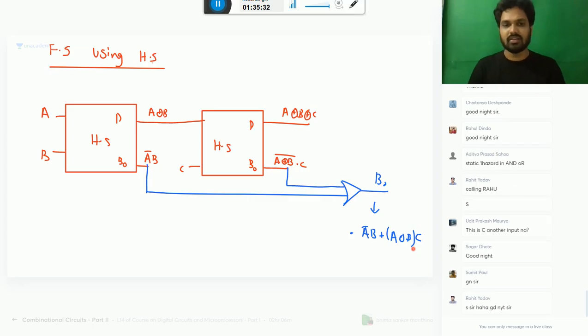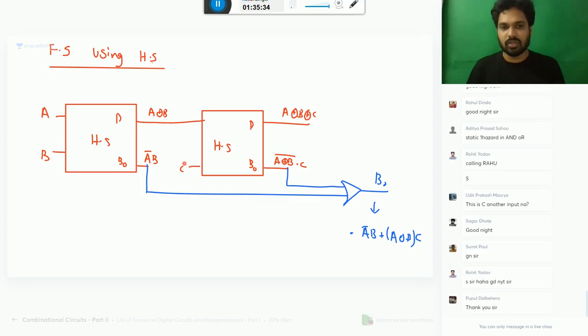Yeah, this is nothing but borrow given already. This input is telling you what is the borrow given already. Thank you. Good night.